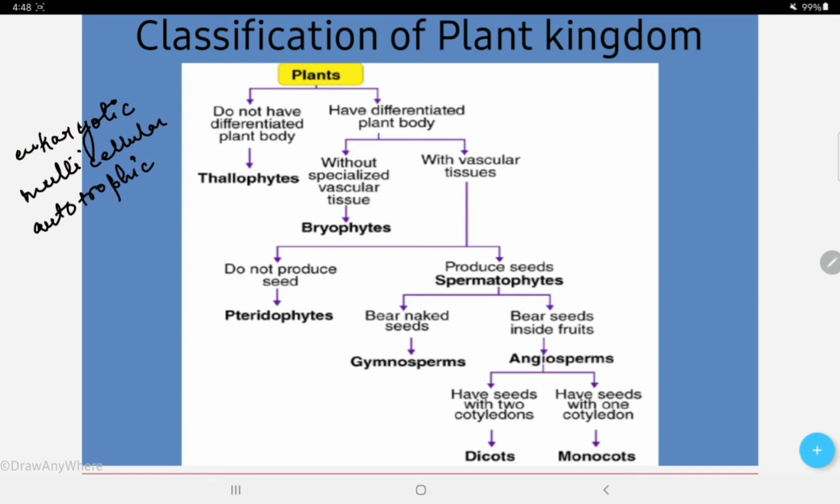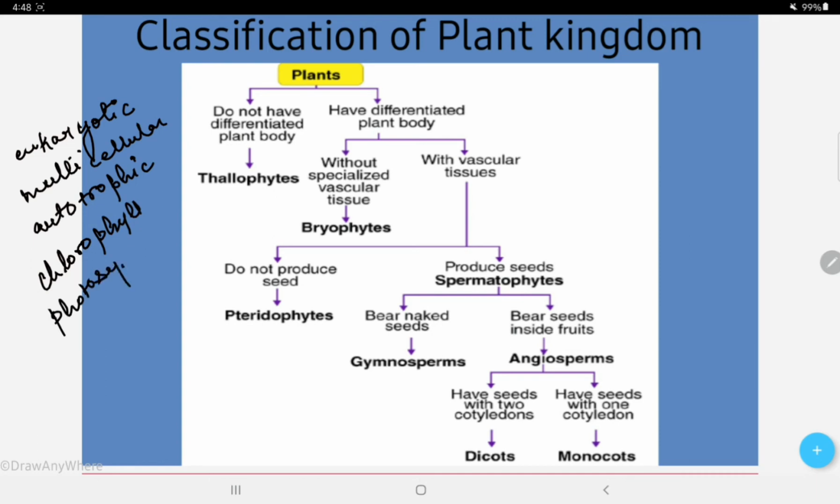Now the plant cell contains a rigid cell wall, we all know about it, and has pigments like chlorophyll in chloroplasts. Now this pigment is required for a process called photosynthesis.